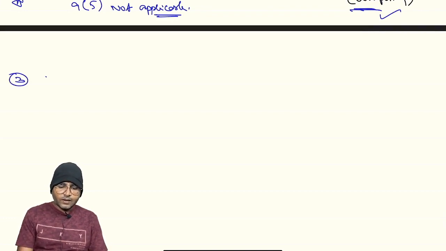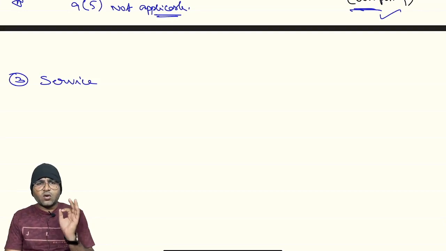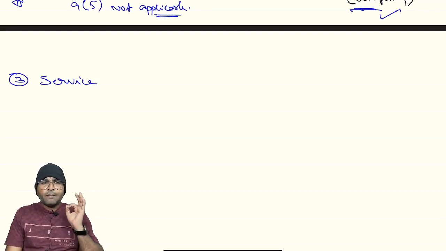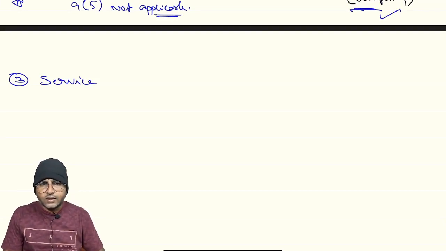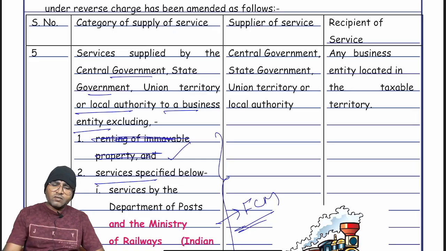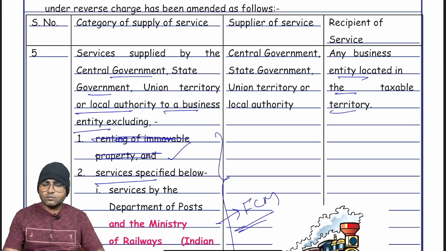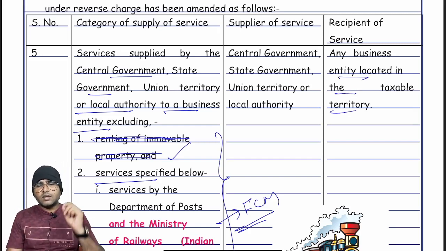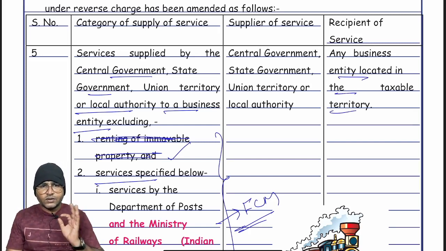Services supplied by CG, SG or local authority to a business entity located in taxable territory. Then what will happen? Reverse charge mechanism applicable. Recipient is liable for payment of GST.